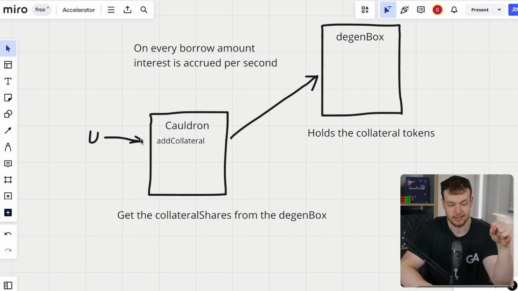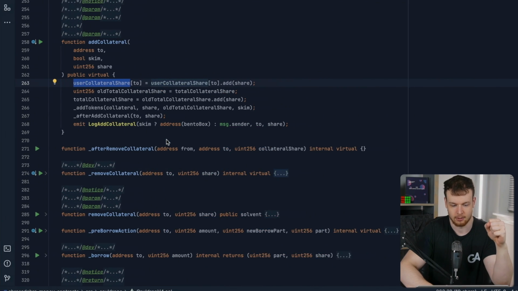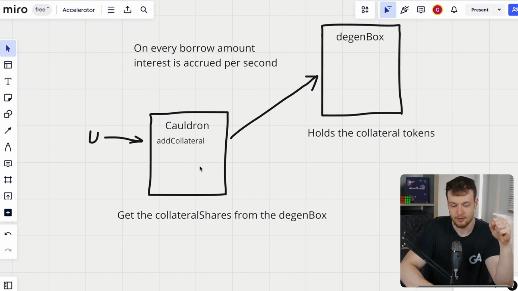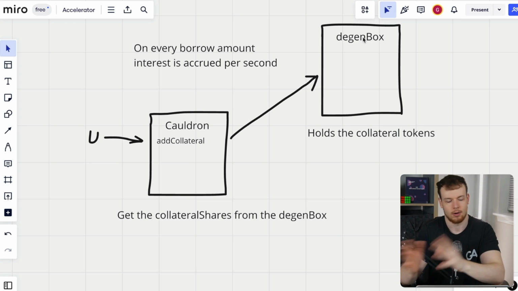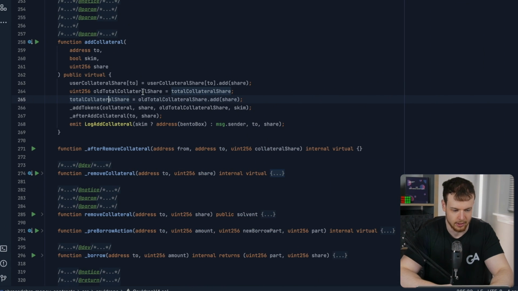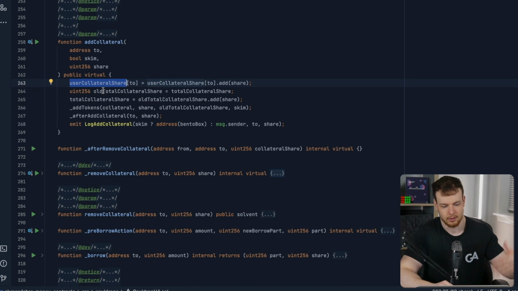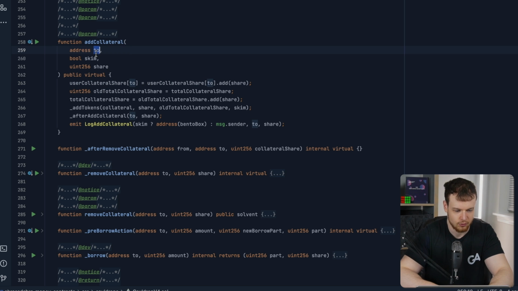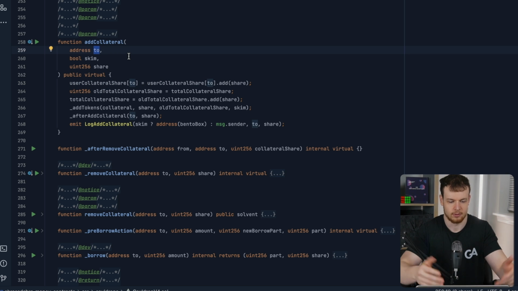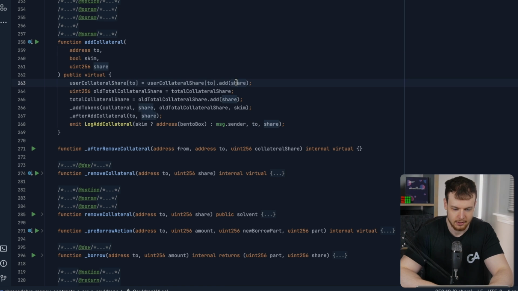So the cauldron is tracking, on a per user basis, which user has which share of collateral. And then the degen box is just getting all the collateral that all of the users have deposited, right? So here's what's happening. The user collateral share for the user that we're choosing to deposit this collateral for gets added